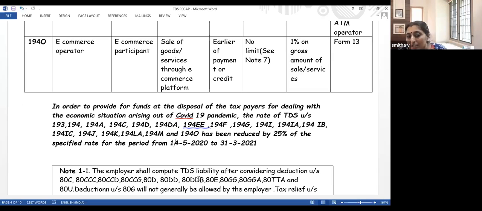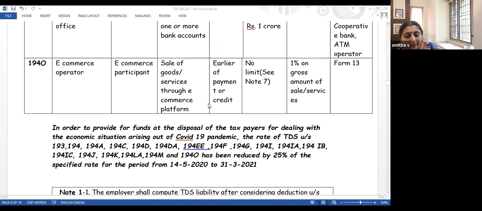Certain sections are not there. Only these sections mentioned here. No other section can claim that reduction of 25%.